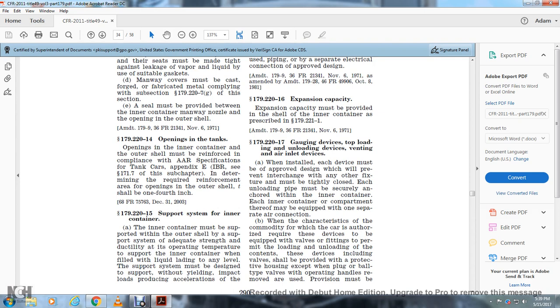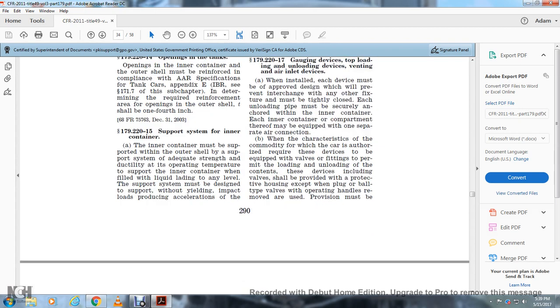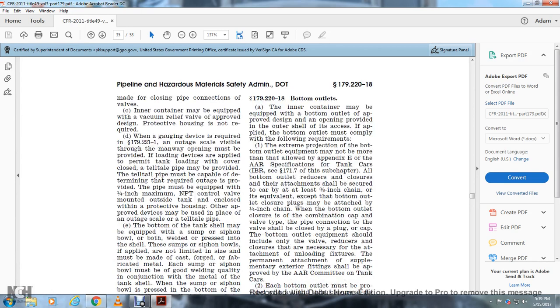These devices must be equipped with valve fittings to permit the loading and unloading of the contents of the device. Each valve must be provided with a protective housing, except for the plug and ball type. The operating handle must be removable, and provisions must be made for closing the pipe and the connections for the valve. The inner container may be equipped with a vacuum relief valve of approved design. A protective housing is not required.